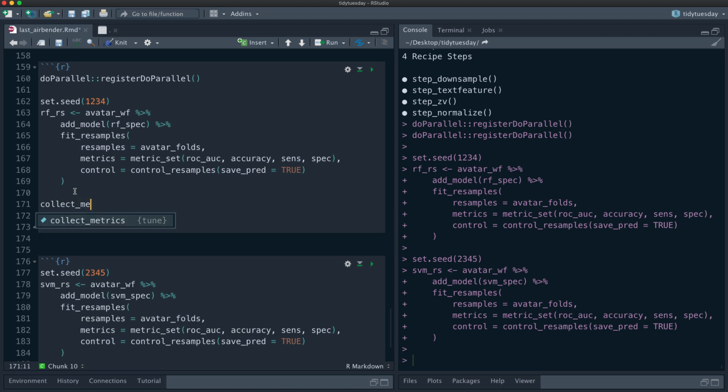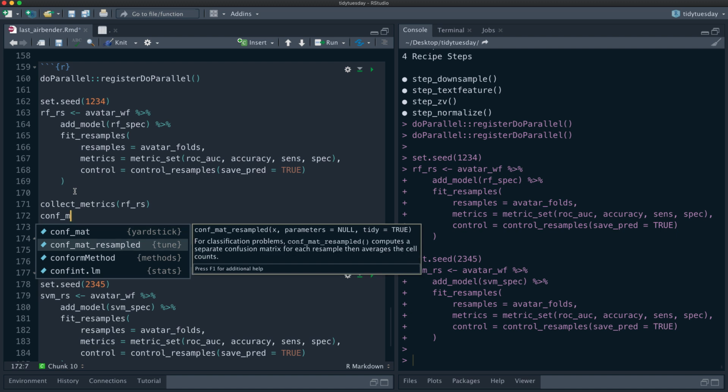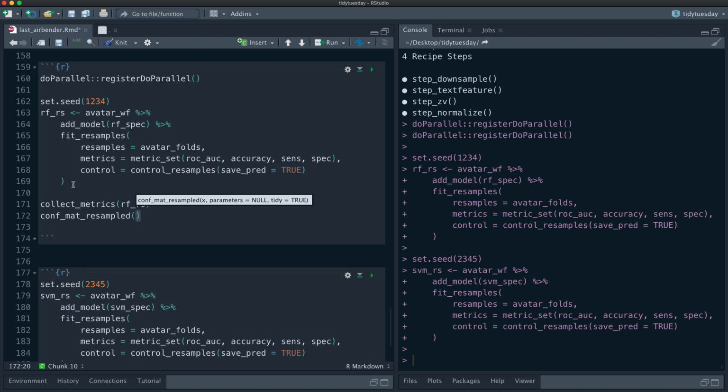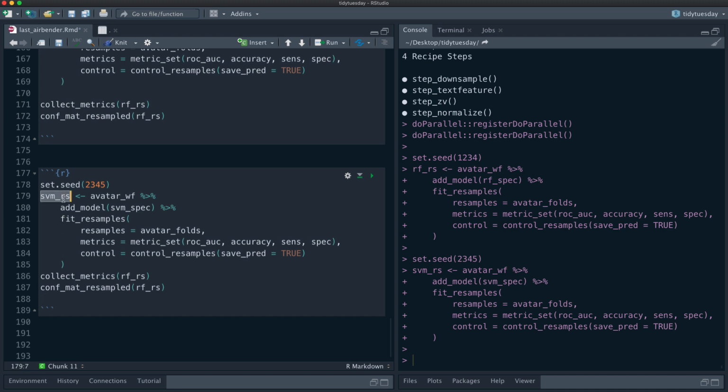So we're going to be able to say collect metrics, RFRS, like so. So this will just give us the metrics. And then let's do a resampled confusion matrix like this. We just pass in the results. And we can do the same thing down here for our other result. Like so. Okay, so let's look at what we get.